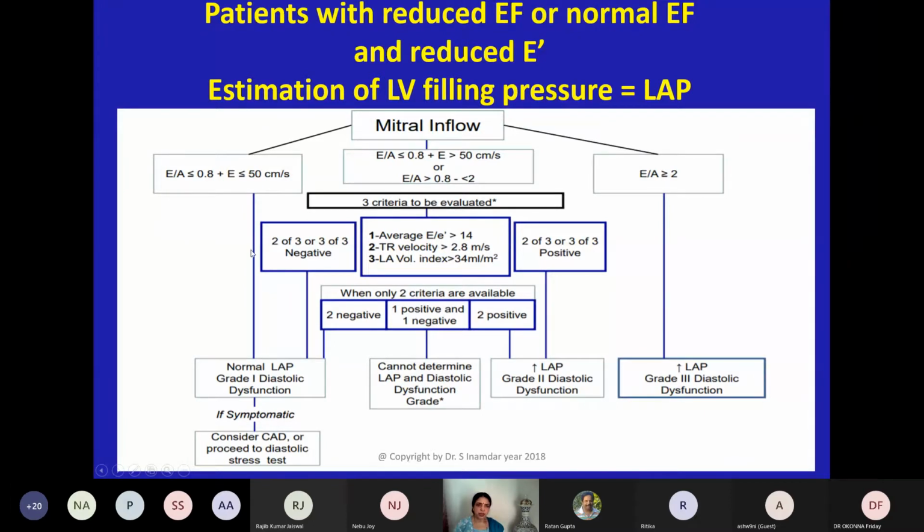Whenever there is grade 1 diastolic dysfunction and the patient is becoming breathless after exercise, please ask them to undergo a diastolic stress test, where the diastolic dysfunction will be unmasked. And this is obviously grade 3 diastolic dysfunction. This group is difficult to manage, and when we face this group, we have to take adequate care during operation, pre-operative and post-operative, not to land him into grade 3 at least.